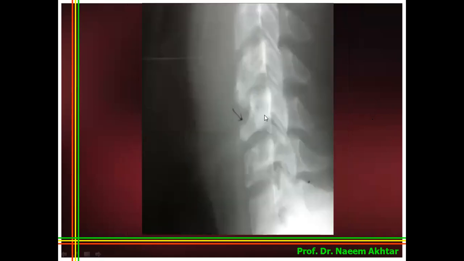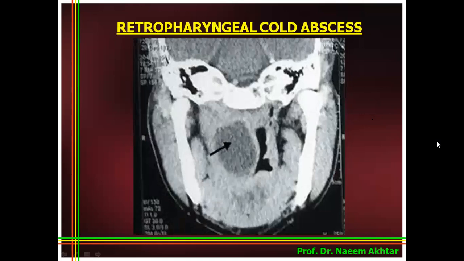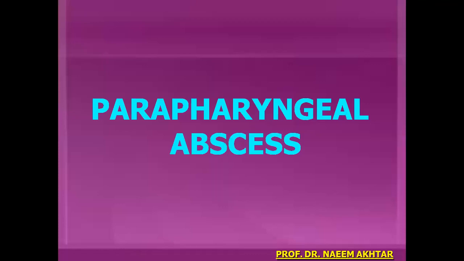This is the same X-ray which has been zoomed. And this is the retropharyngeal cold abscess seen on the CT scan of the patient. The next, parapharyngeal abscess.